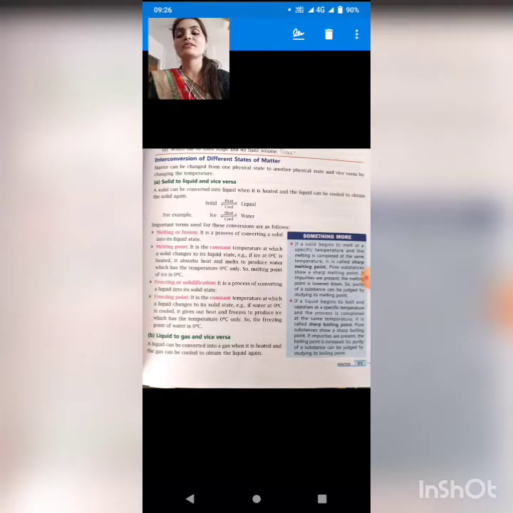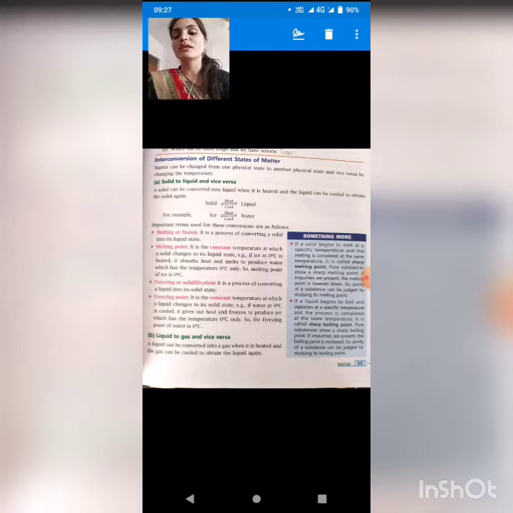Now what is freezing or solidification, students? When you freeze water, it gets converted into ice, that is known as solidification or freezing. It means when you are freezing the water, initially it is in liquid state and after the freezing it gets converted into solid form. So this is known as solidification and also freezing.